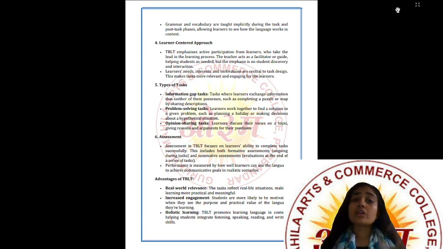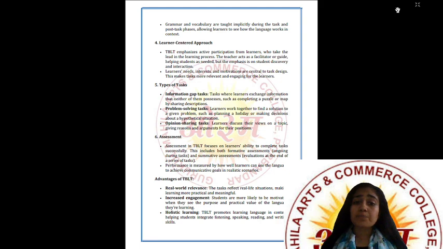So if I am trying to make you speak in English, but you are not at all agreeing to speak in English, then how can I make you speak, right? So all these things are based on the learner-centered approach.